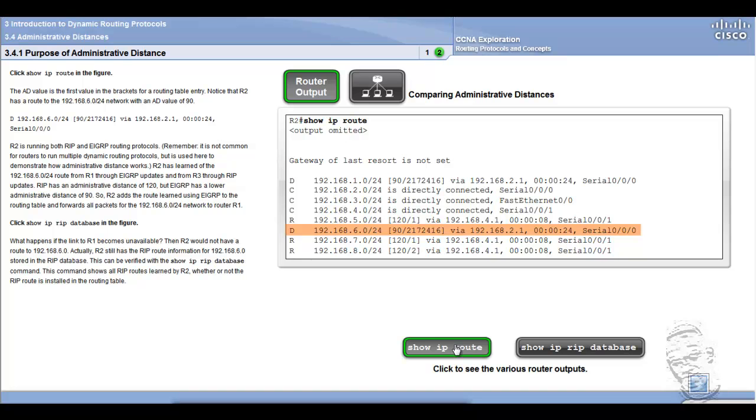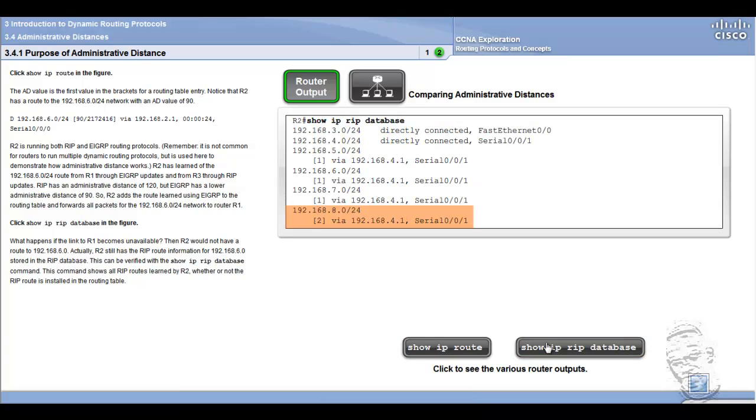Click Show IP RIP database in the figure. What happens if the link to R1 becomes unavailable? Then R2 would not have a route to 192.168.6.0. Actually, R2 still has the RIP route information for 192.168.6.0 stored in the RIP database. This can be verified with the show ip rip database command. This command shows all RIP routes learned by R2, whether or not the RIP route is installed in the routing table.